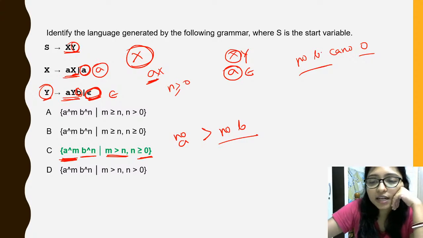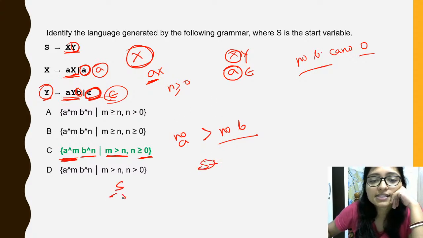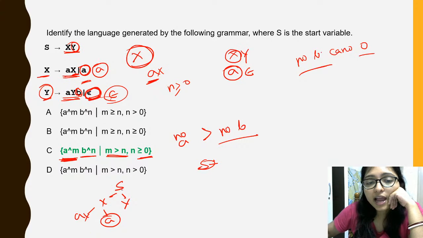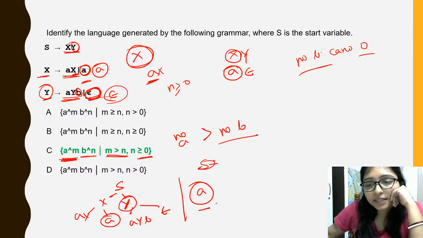Yes, because of this epsilon, the terminal is epsilon. When you are writing s, then I am writing here s x y, right. Now after that, for x we can write ax or we can write a, so at least one a is coming. And for this y, here we can write a y b, or we can write epsilon, means this y part can be epsilon, there can be a production only.